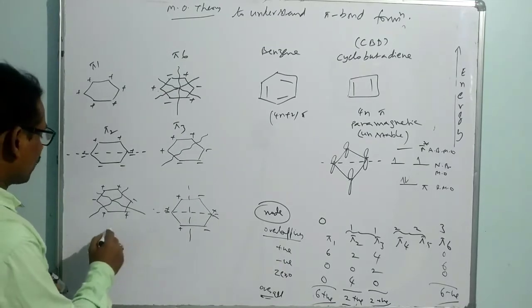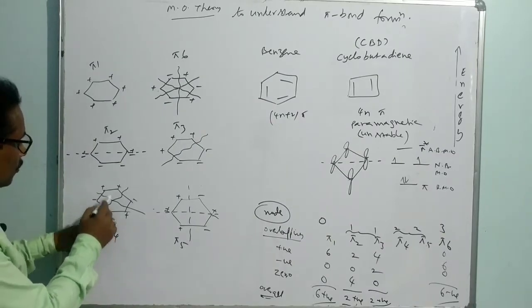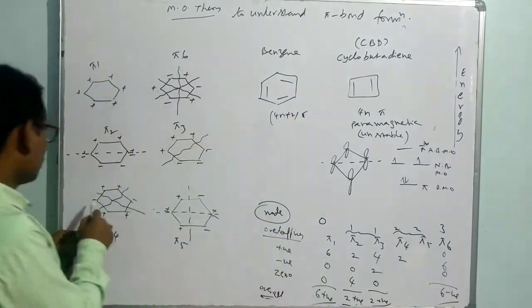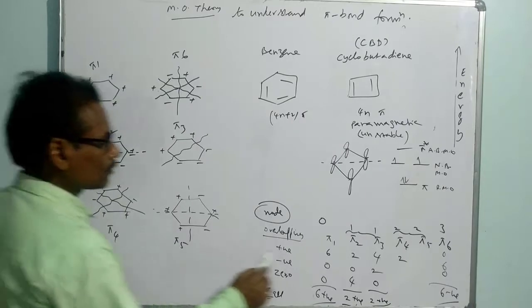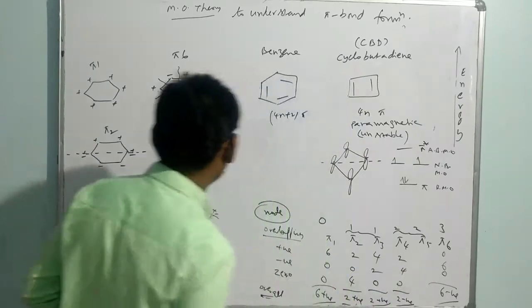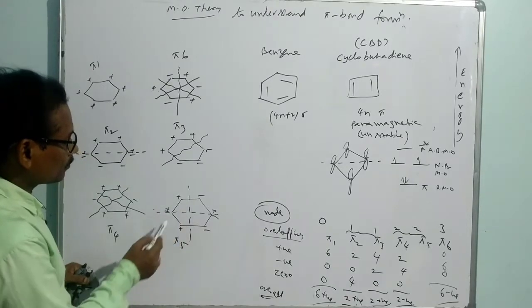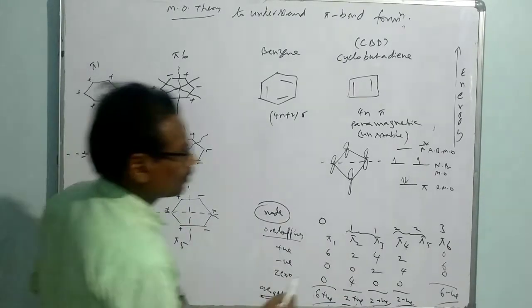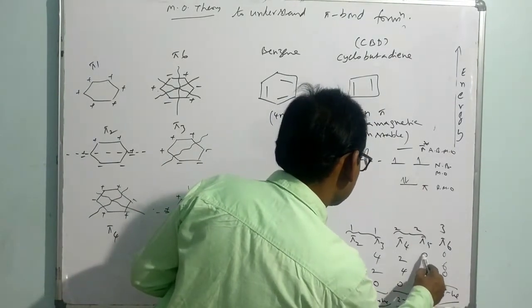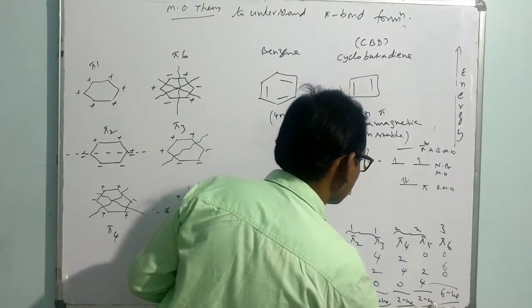Pi 4, let me take pi 4 and pi 5. In this case, two positive overlappings. How many negative? 1, 2, 3, 4. This is 0. That means the net value will be 2 negative. Let me take pi 5 in this manner. Here 2 negative and 4 are 0 overlapping. Positive overlapping is 0, 2 negative and 4 are 0 overlapping. That means what you will get? 2 negative. Like that.